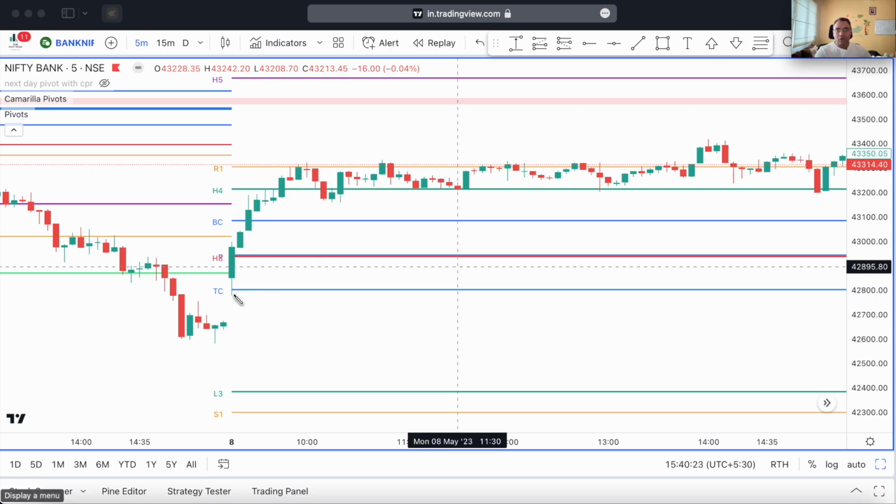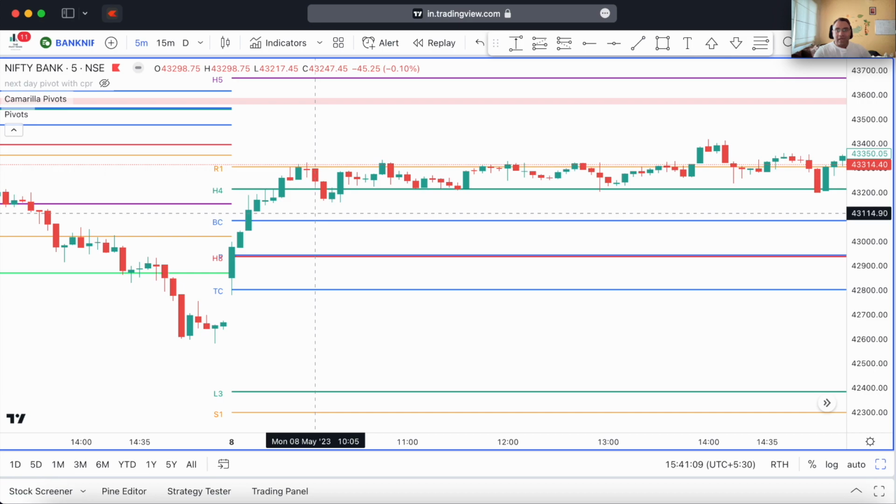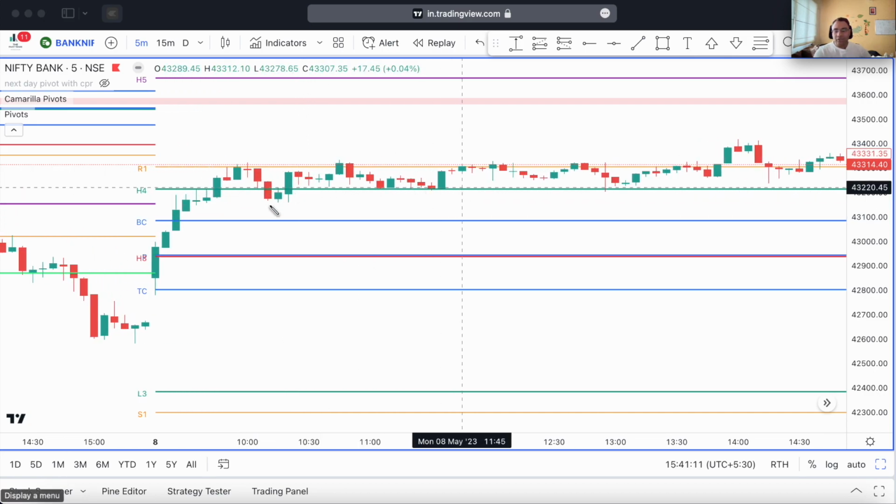And initially you could see how the market shot up in the first 9 to 10 candles itself in Bank Nifty. And you can see the same kind of rally that happened in the first hour in Nifty also, till it reached the supply zone here, where it took a bit of a small amount of selling, and then it corrected a bit and then went up again and hit the H5 pivot. Here you can see that at the R1 pivot, once Bank Nifty reached, I happened to find this particular price action here, which showed me that the price was reversing, because you can see here that this was the H4 pivot.